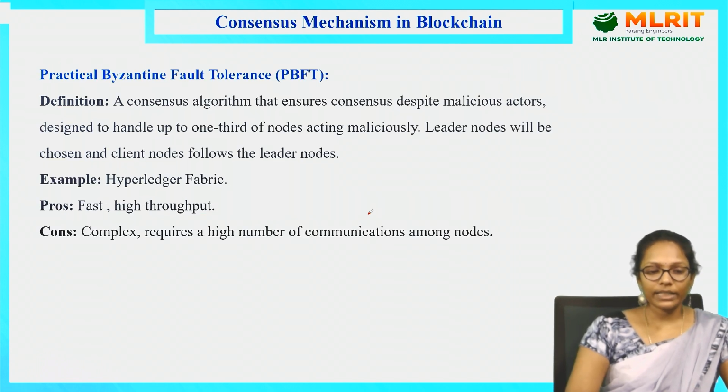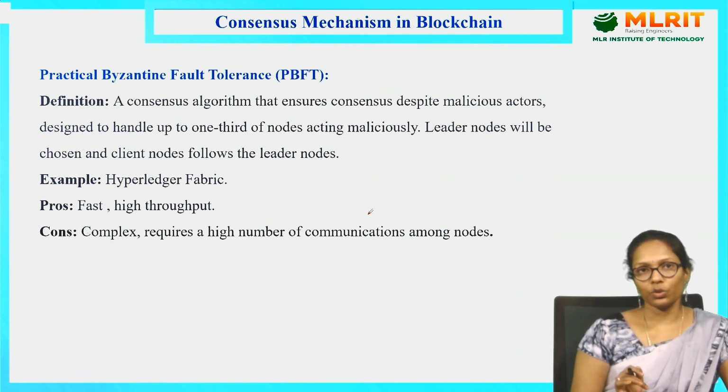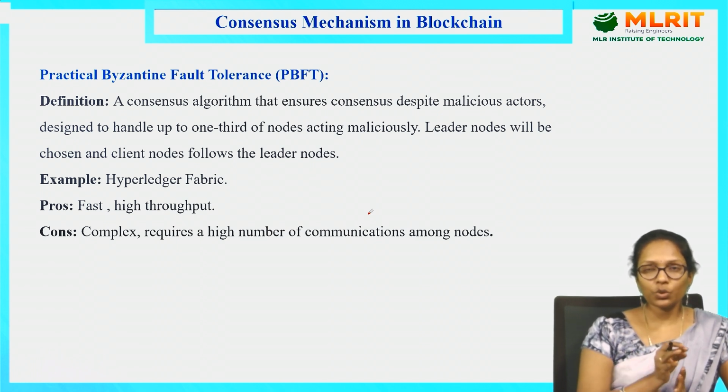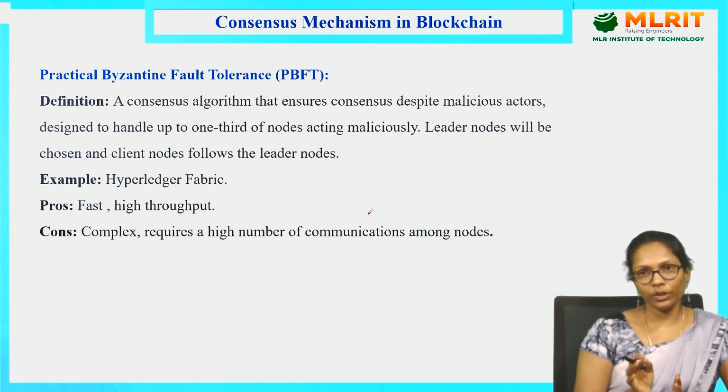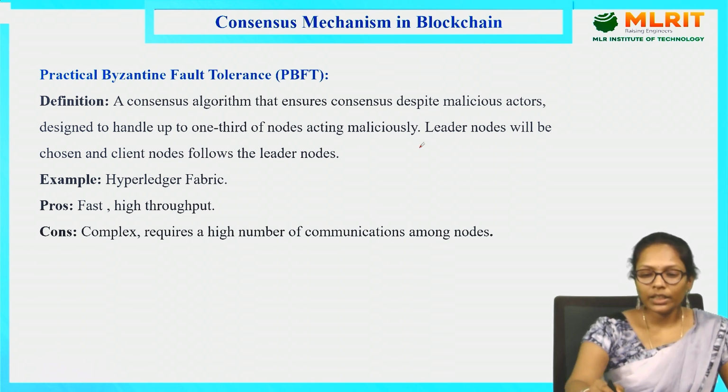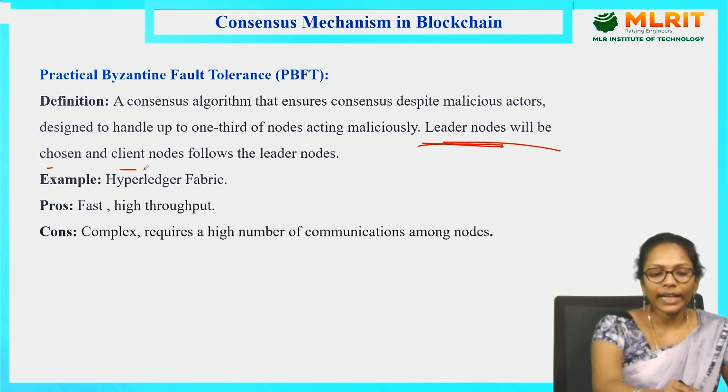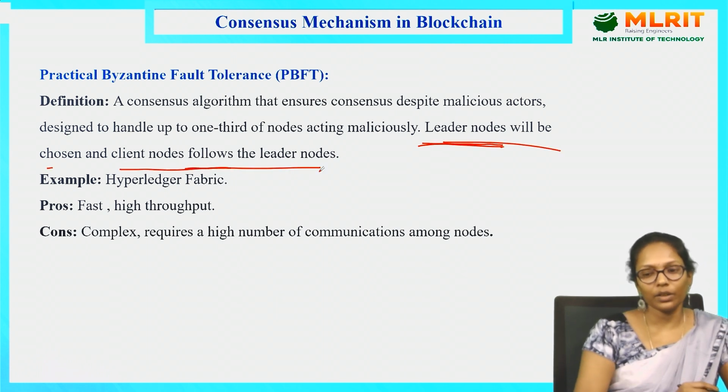So next is practical Byzantine fault tolerant. In every blockchain, there might be some malicious nodes. So it is applicable when the malicious nodes are fewer than the trusted nodes. Every time it will check. If the malicious nodes are fewer compared with the trusted nodes, then only this practical Byzantine mechanism is applicable. And here the leader nodes will be selected. How are we selecting them? Leader nodes will be chosen and client nodes just follow the leader nodes. So one leader will be selected and the others simply follow it.